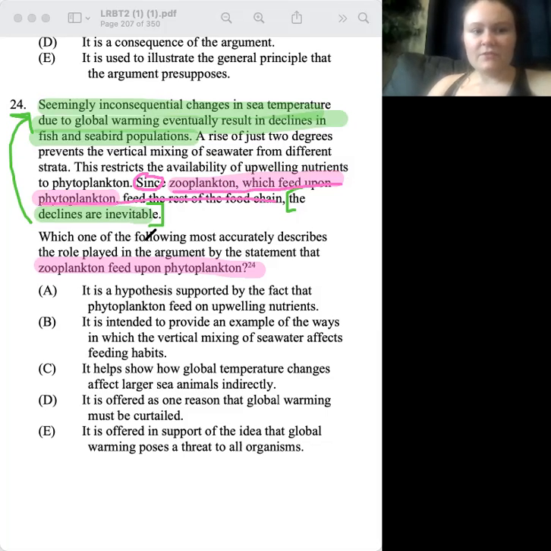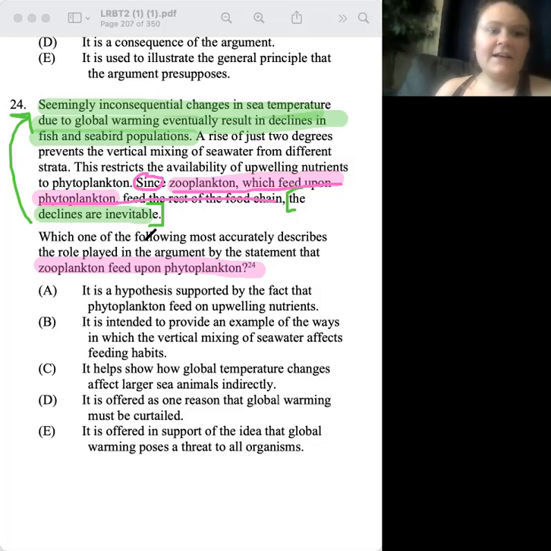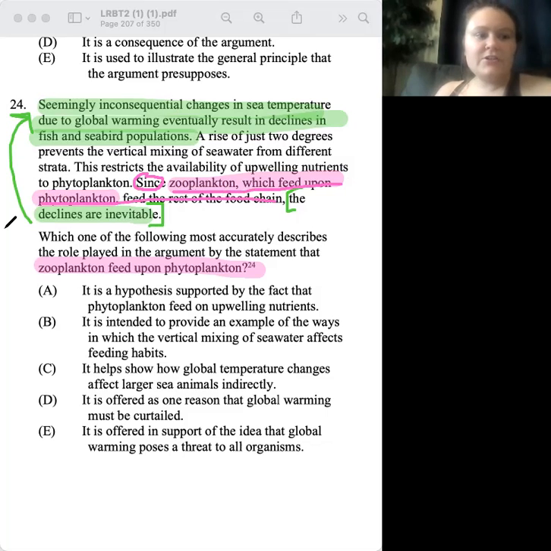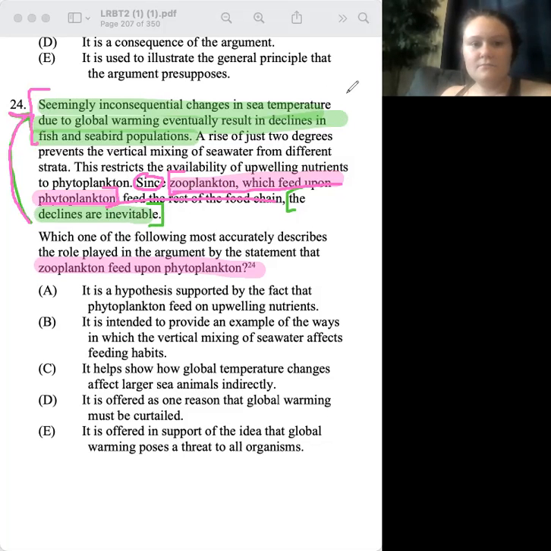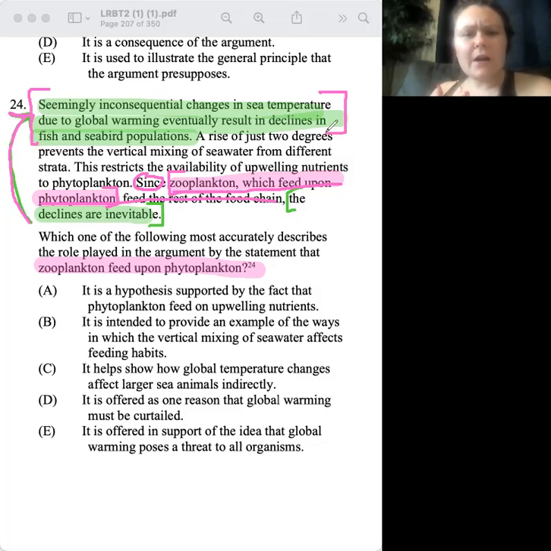the declines are inevitable. Yeah, absolutely. That the declines are inevitable is a conclusion, but it's just our subsidiary conclusion. But I want you to think, what is this pink sentence's role to the green sentence? Why is the fact that Z eats P important? It's a premise. Yes, you're right, but why is that premise important? What is that premise showing us? It's one of the reasons why this happened is because of this.